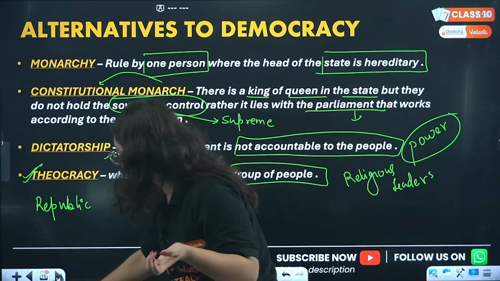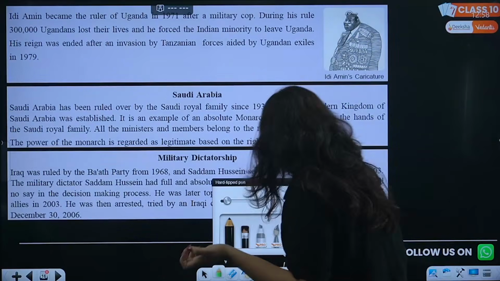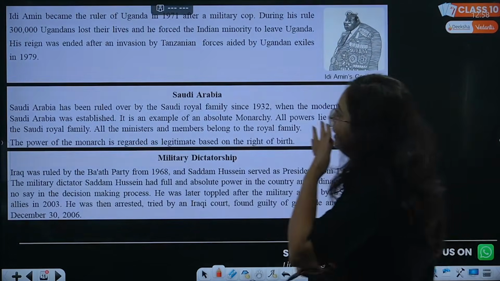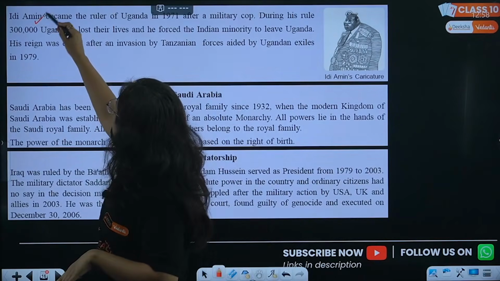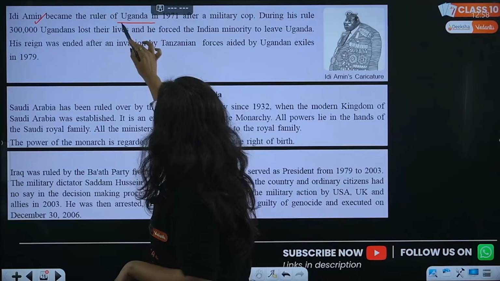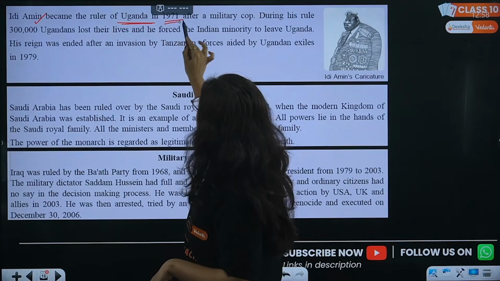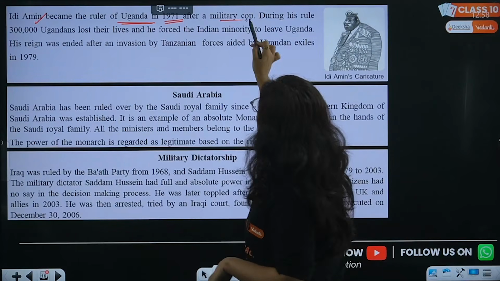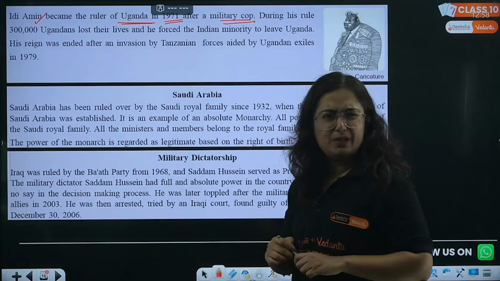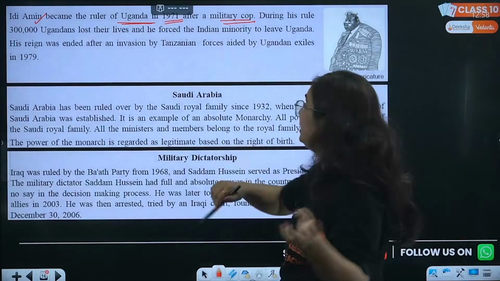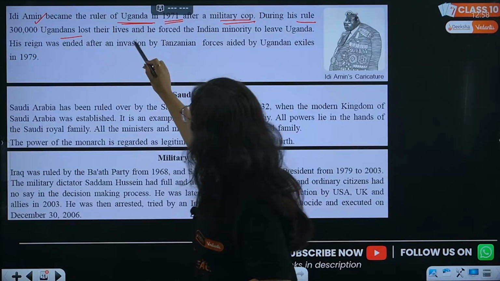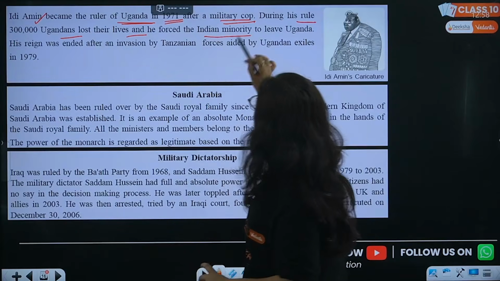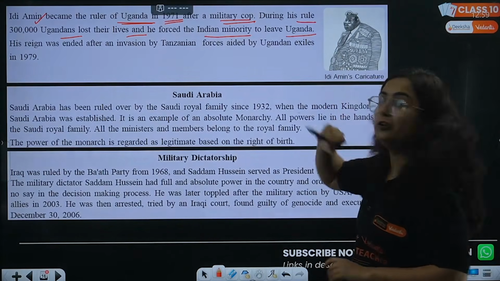We have certain examples of each of them. We will figure out which case they are talking about. Like, the first case in your book is about Idi Amin. Idi Amin became the ruler of Uganda in 1971 after a military coup. Right? Do you know military coup? With the help of power, with the help of military. During his rule, 3 lakh Ugandans lost their life and he forced the Indian minority to even leave Uganda.